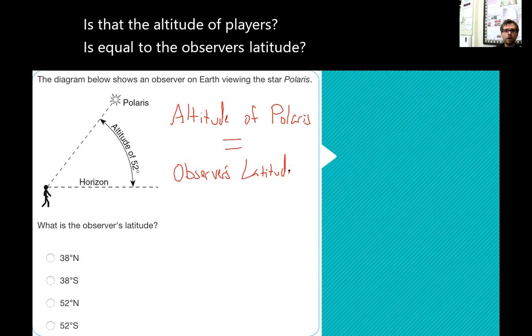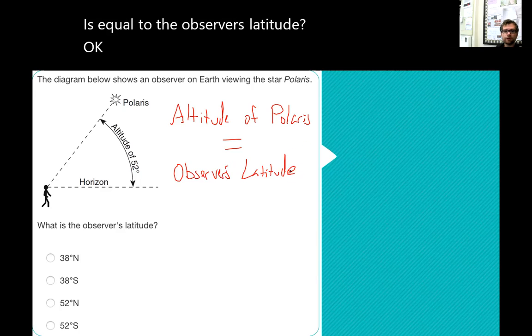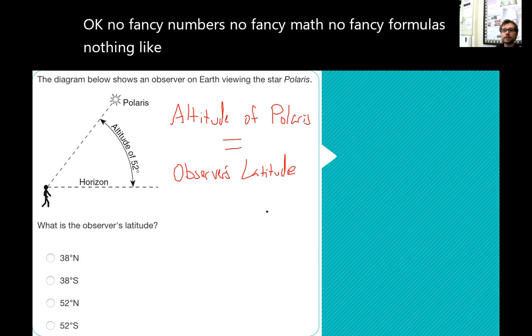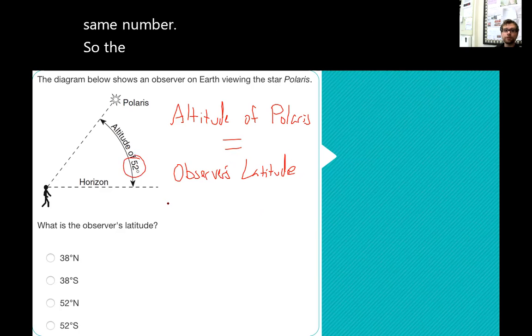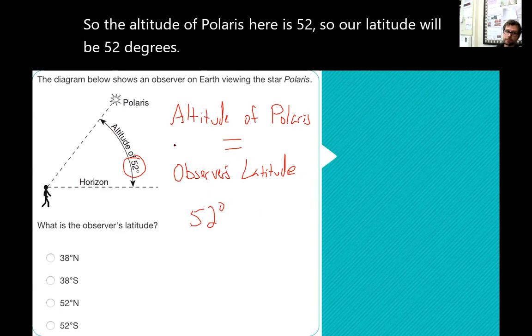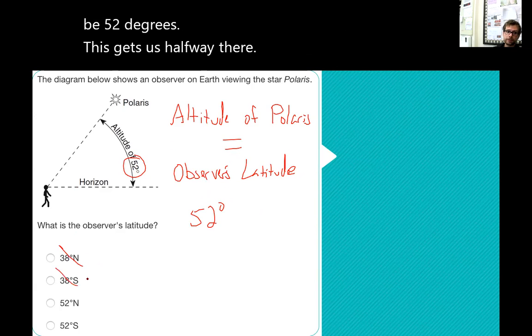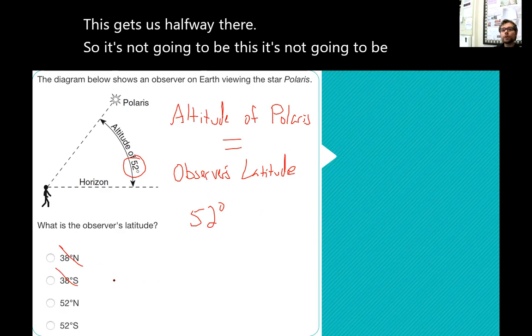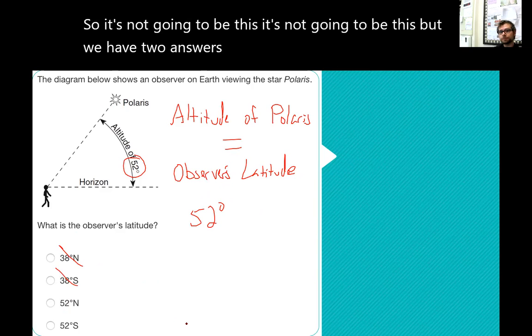Okay. No fancy numbers, no fancy math, no fancy formulas, nothing like that. They are exactly the same number. So the altitude of Polaris here is 52. So our latitude will be 52 degrees. This gets us halfway there. So it's not going to be this, it's not going to be this. But we have two answers that say 52.